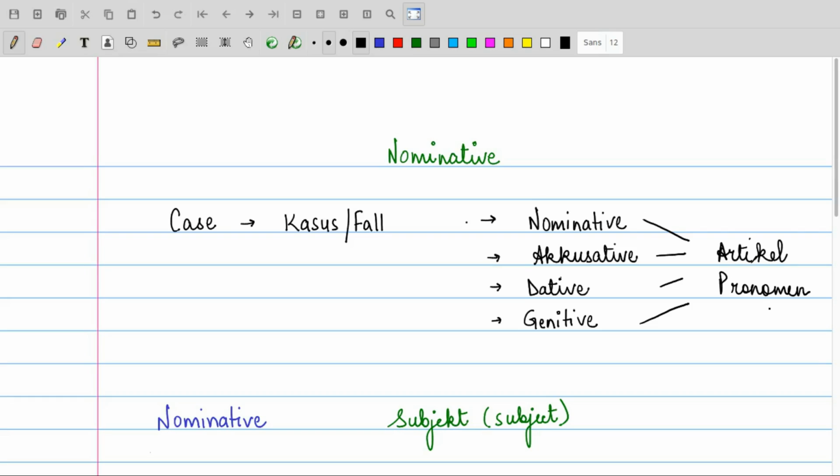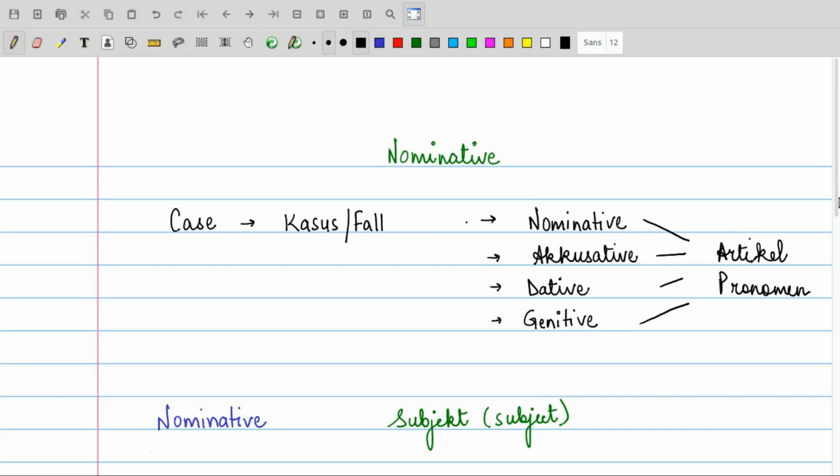It can be any pronoun, personal pronoun or possessive pronoun. Both the types of pronouns are going to get affected by the cases in German, right? So the role of case in German sentences is that it has its effect on the articles and it has its effect on the Pronomen in the sentence.